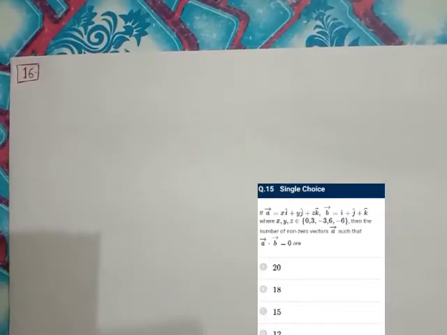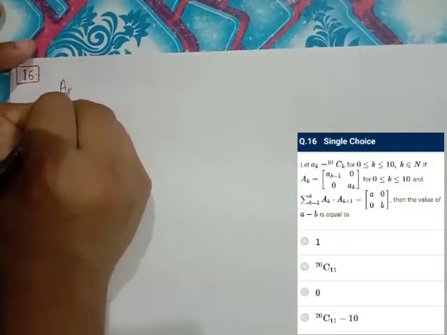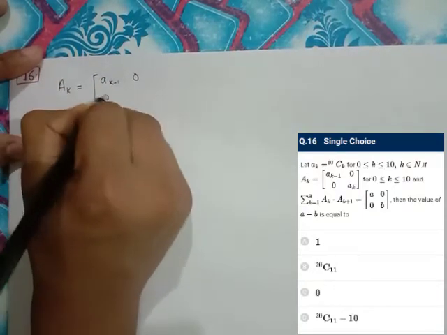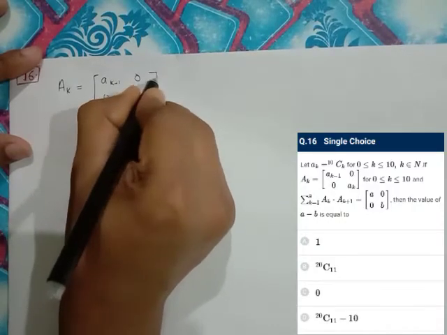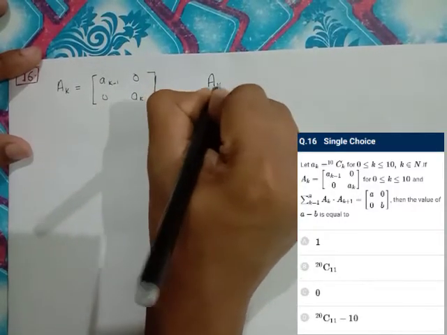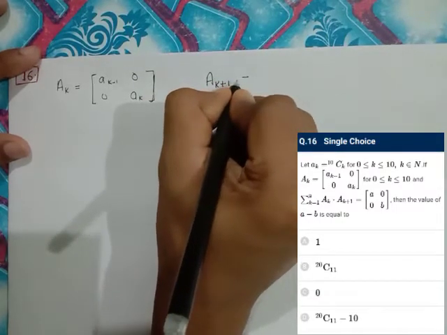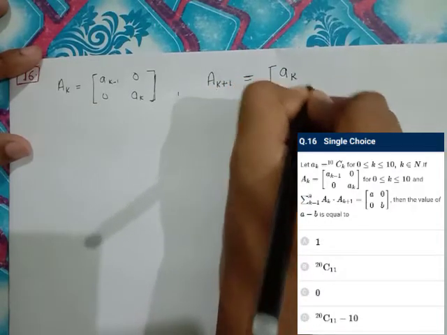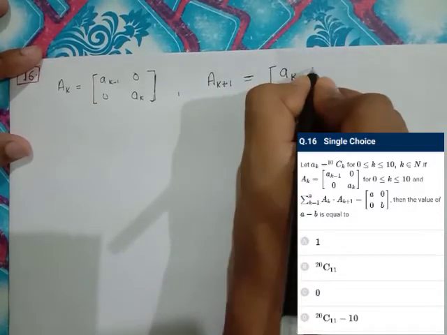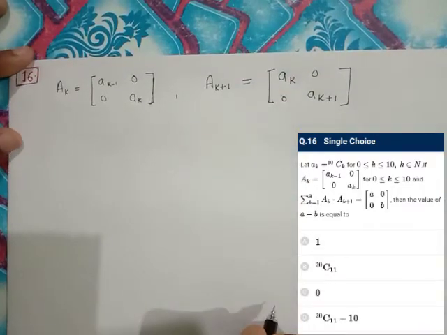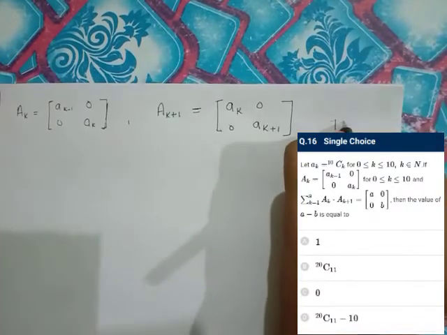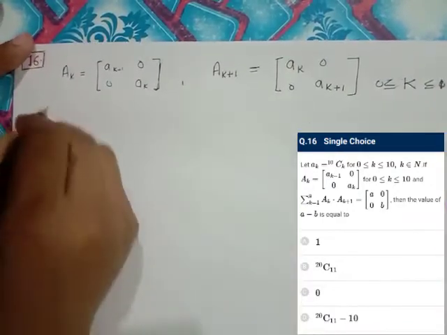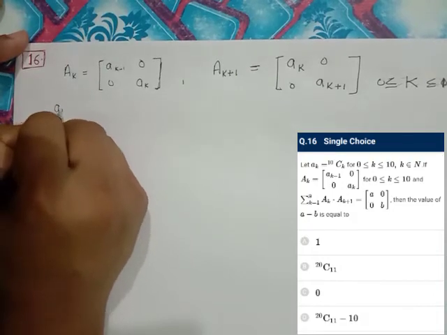Question number 16. Here A_k is given as a matrix: a_k minus 1, 0, 0, a_k. And A_{k+1} will be a_{k+1}, 0, 0, a_{k+1}, where k lies between 0 to 10, and a_k is basically 10Ck.